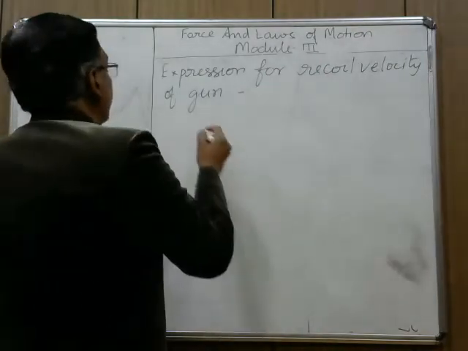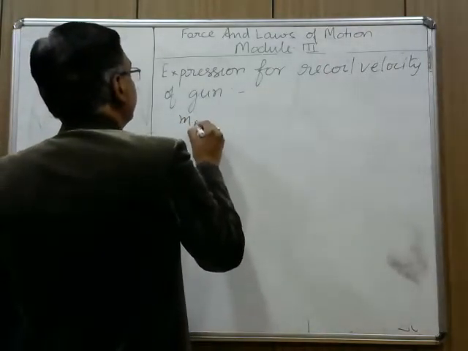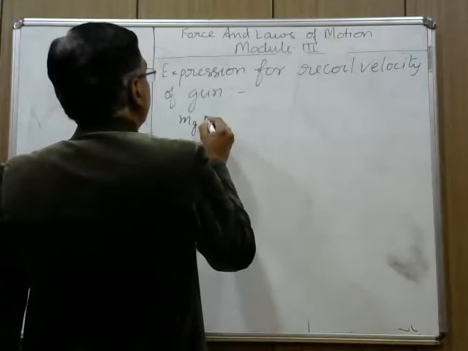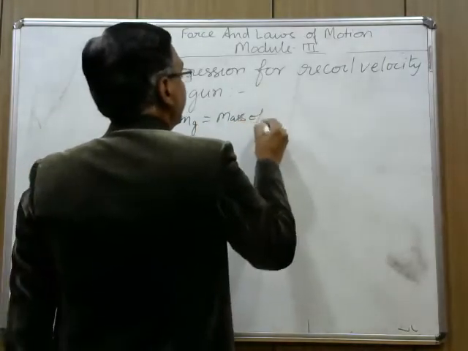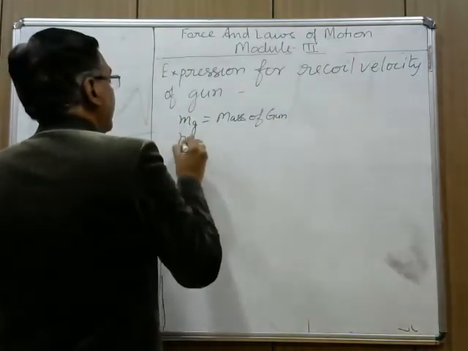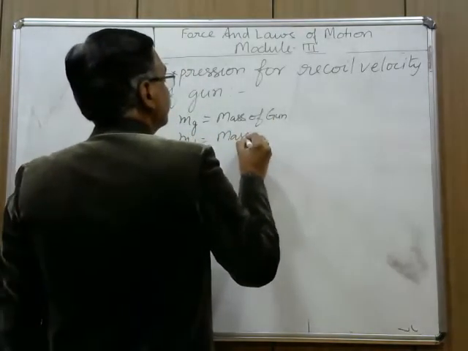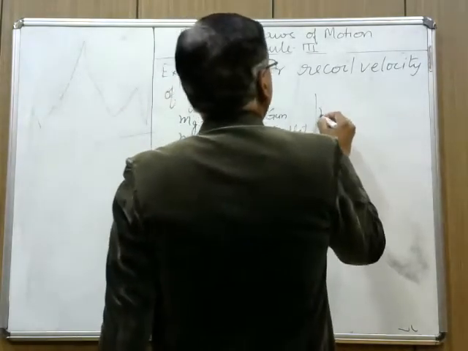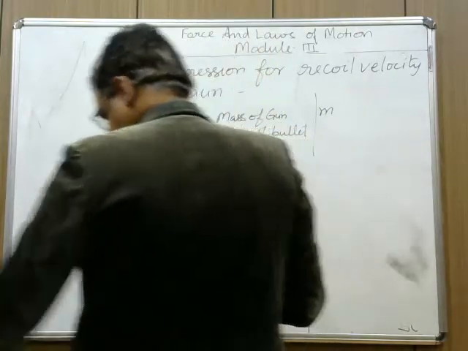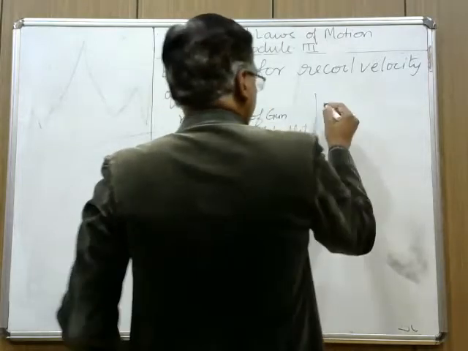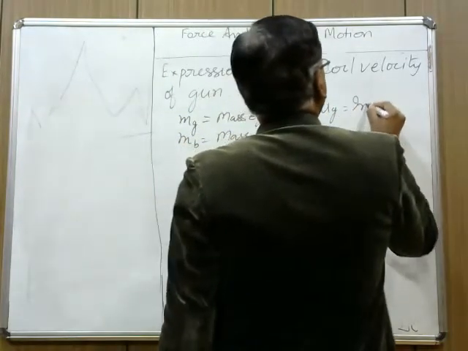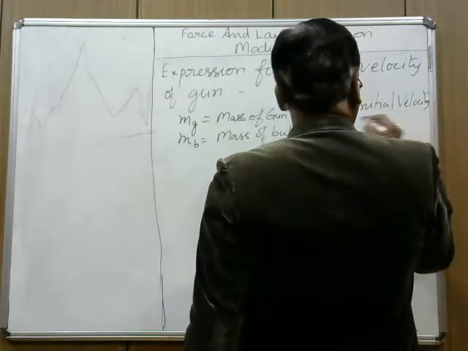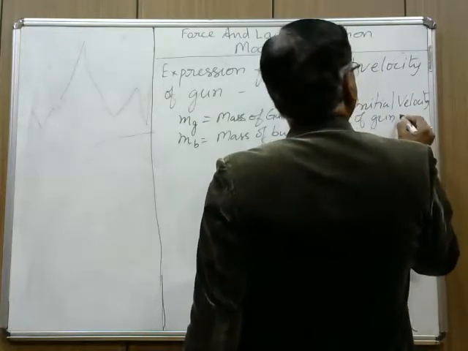Now, let MG is the mass of gun, MB mass of bullet, UG initial velocity of gun, which is 0.